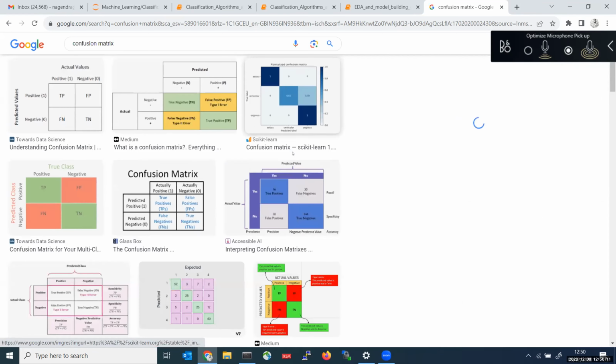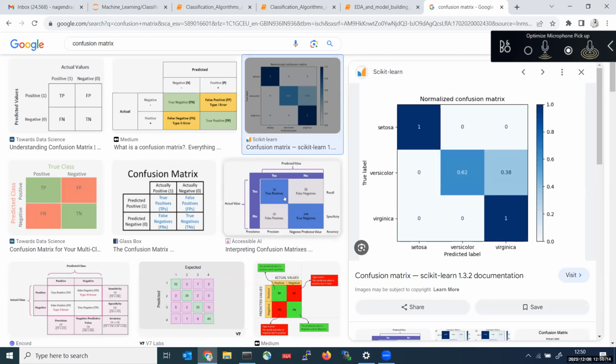This confusion matrix means you have 3 class labels here. We have our iris flowers: setosa, versicolor, and virginica. Whatever the diagonal elements are, these are the correct predictions. Whatever the off-diagonal elements are, these are the wrong predictions. So here 0, that means no wrong predictions. Here also 0, no wrong predictions. Here also 0, no wrong predictions. But here 0.38, some wrong predictions are there. Here also no wrong predictions.